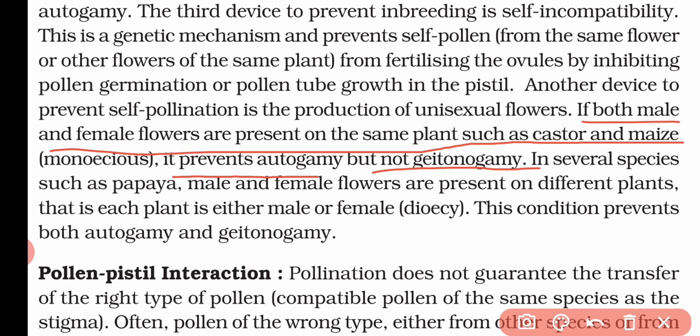In several other species, like papaya, the male and female flowers are present on different plants. That means one plant will be male and the other will be female. In that case, it prevents both autogamy as well as geitonogamy. So this is the best method to prevent self-fertilization.